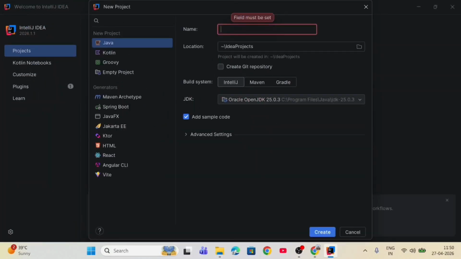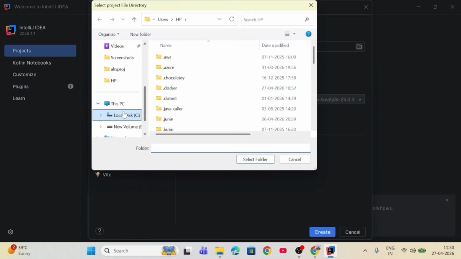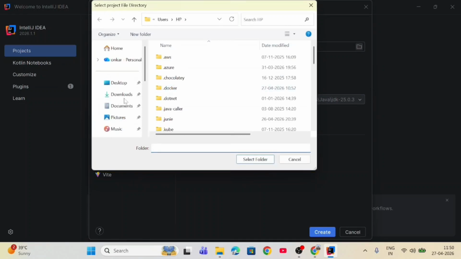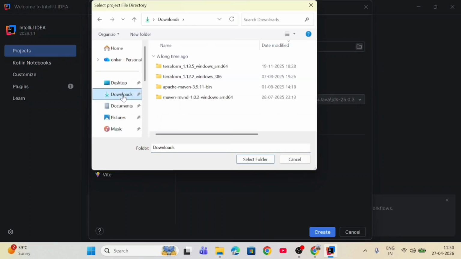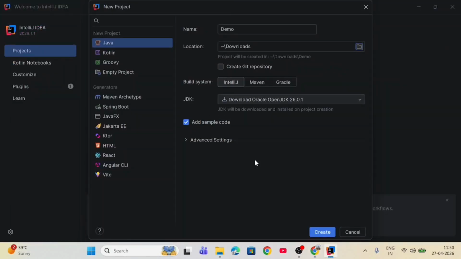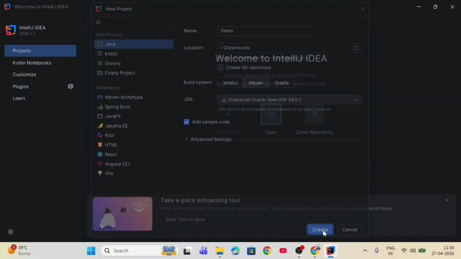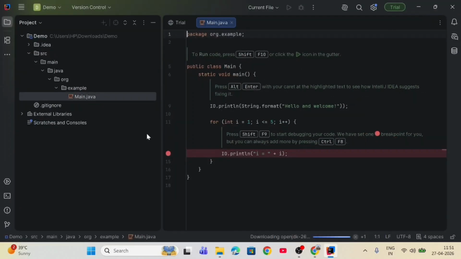Name it as demo project, and we will keep the location in downloads. Select folder, and keep build system as manual and simply create new project. See, this is our project.